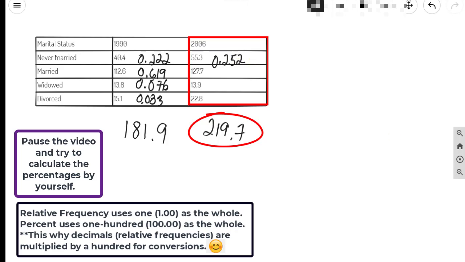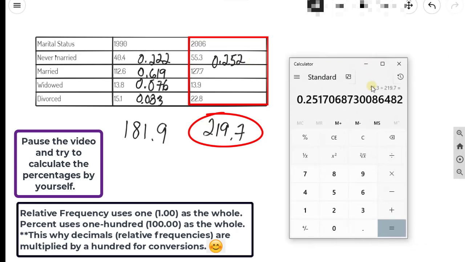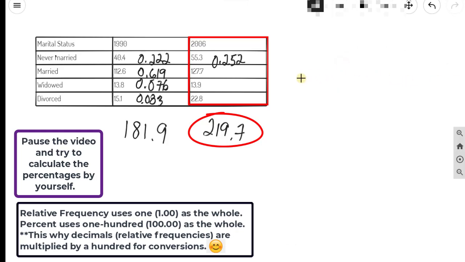0.252. Awesome. Next one. Clear, click, click, click, clear. 127.7 million divided by 219.7 million. And that is going to be 0.581 or 58.1%. So that's going to be 0.581. Perfect.